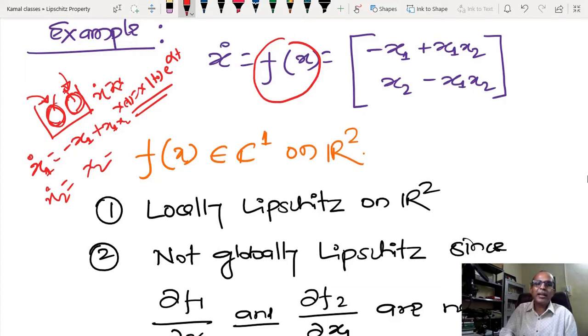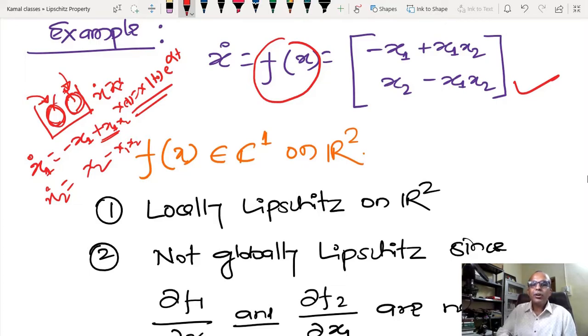So I add some kind of instability here, and here I subtract some kind of instability, and that is the interaction of these two. That is somehow the mathematical model of this. Does anyone have confusion? Have you understood the interpretation of this model?